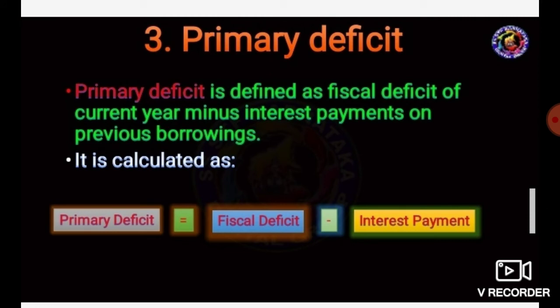Primary deficit is defined as the fiscal deficit of the current year minus interest payments on previous borrowings. It is calculated as fiscal deficit minus interest payments.